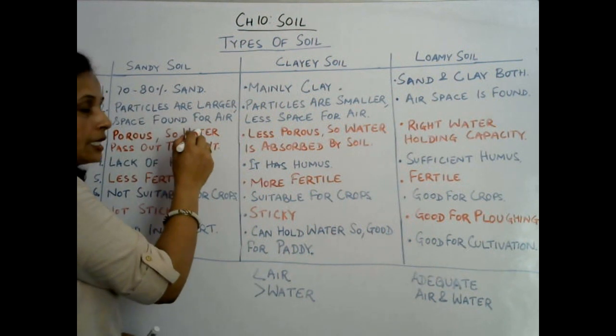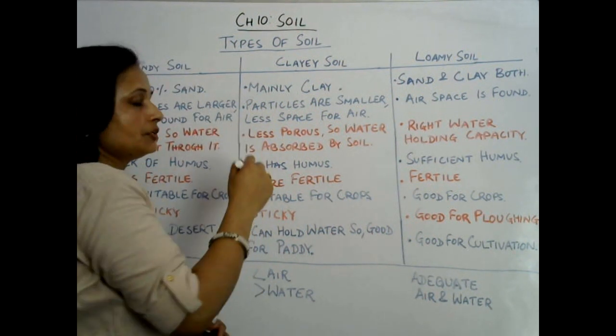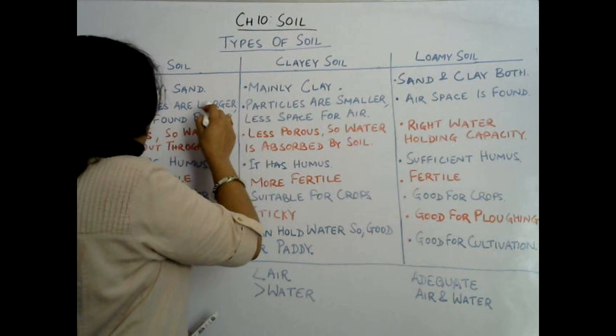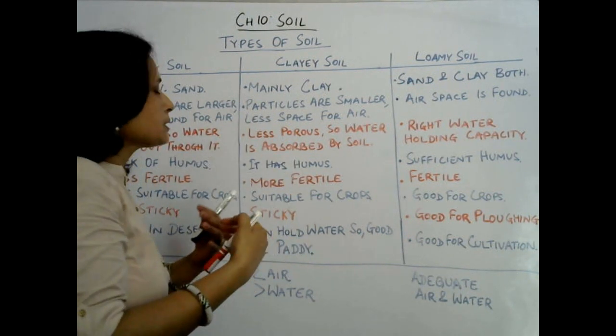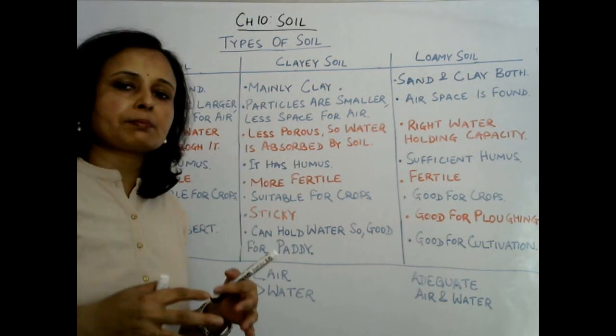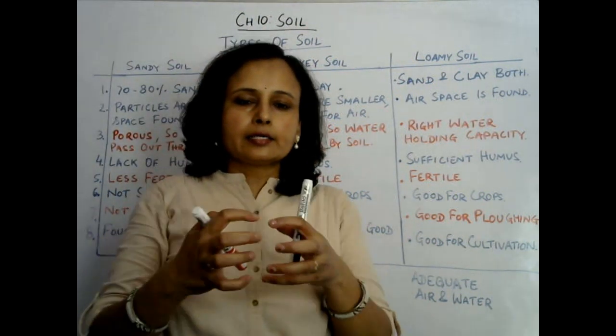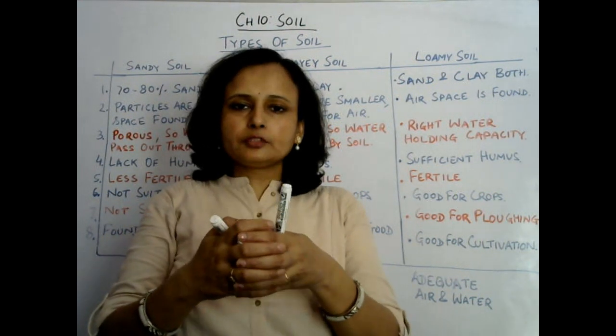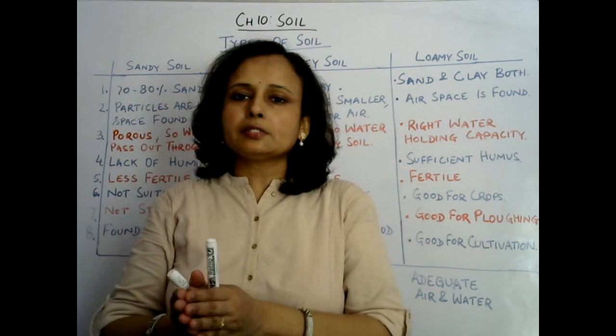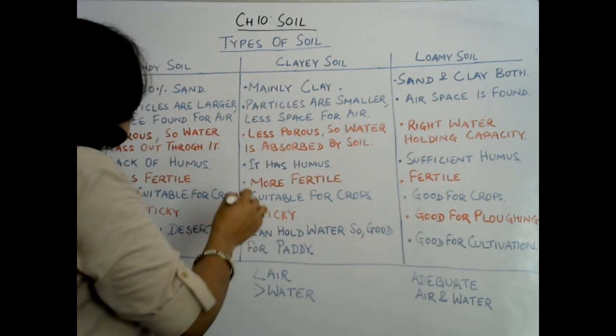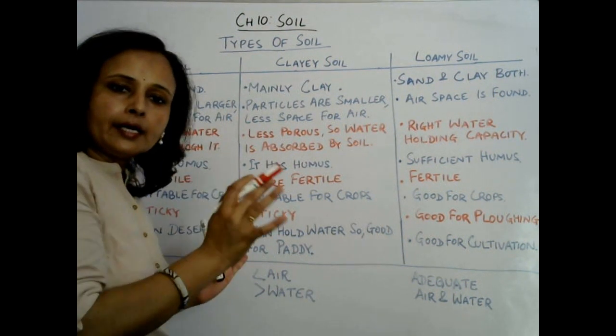Then particle size of sand. As we know, it is larger, so more space is found there, because the particles of sand can't stick together, and there will be some space, so that space is covered by air.